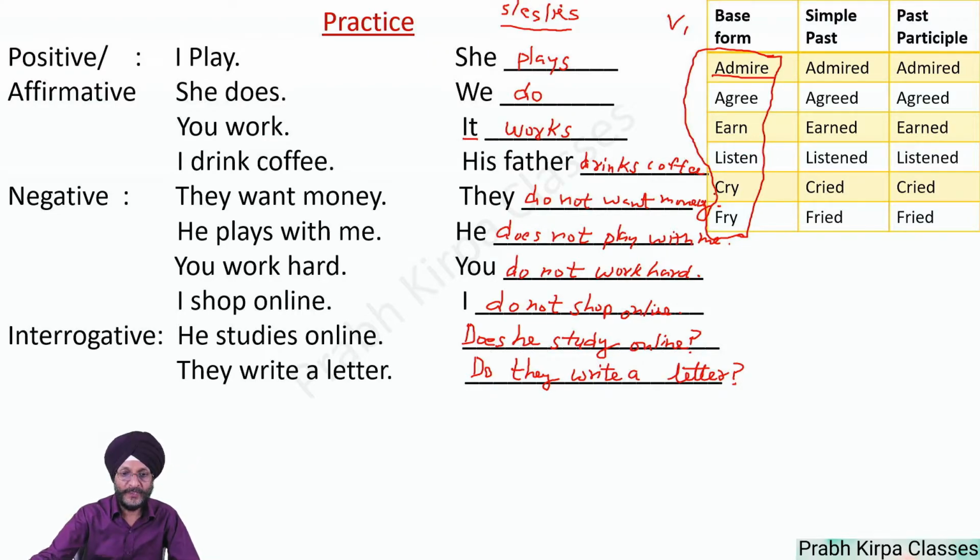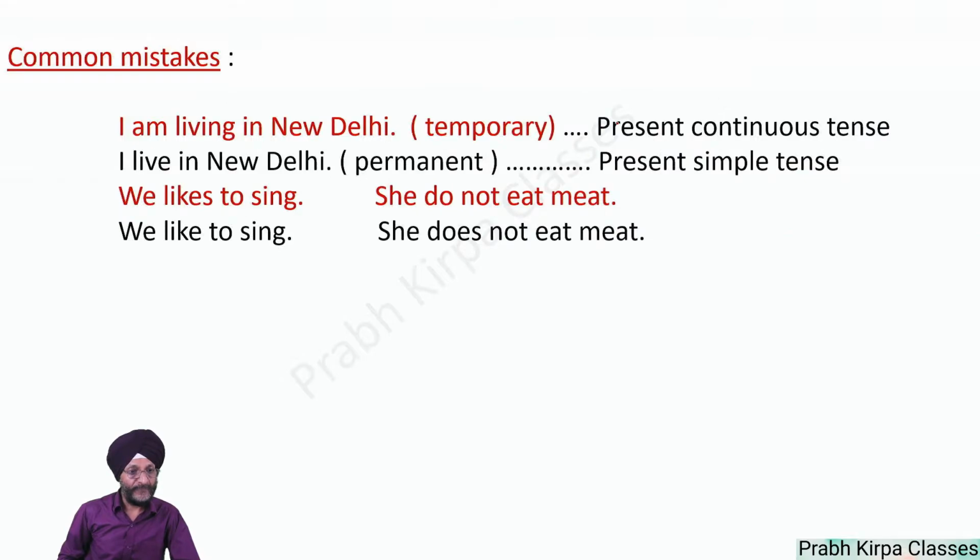And we also have to add s, es, or ies as the case may be. Common mistakes. We make some common mistakes in this tense. For example, I am living in New Delhi.